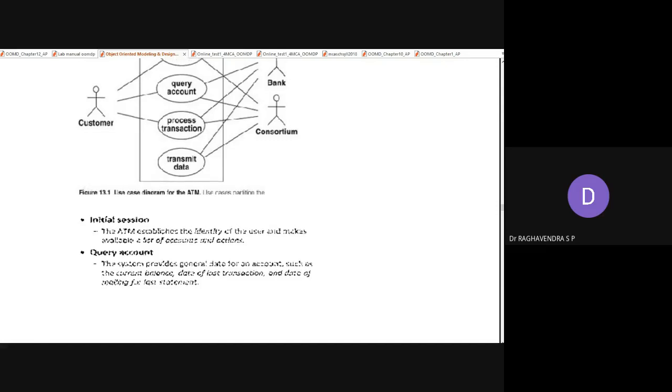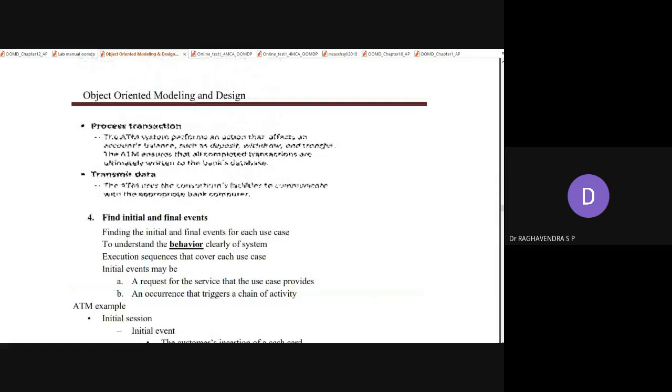Next, process a transaction. What kind of activities happen inside processing a transaction? The ATM system performs an action that affects an account balance, such as a deposit or withdrawal. These are the operations we can perform, in such a way that it will always reflect the main balance. Suppose you withdraw money, the total money available in your account will be deducted by the amount you have withdrawn. So the main database will be updated with respect to the transaction once you make it.